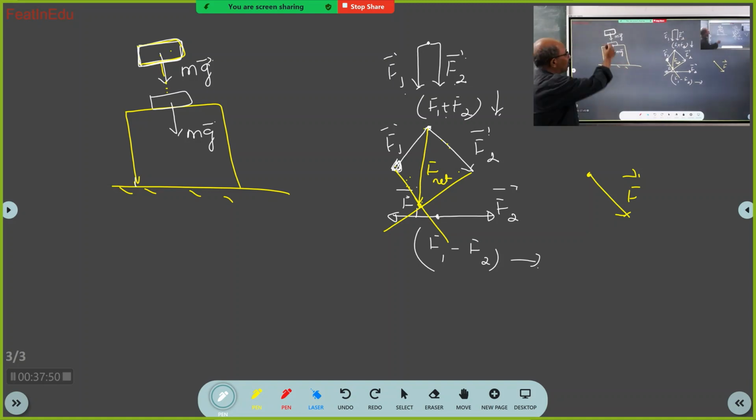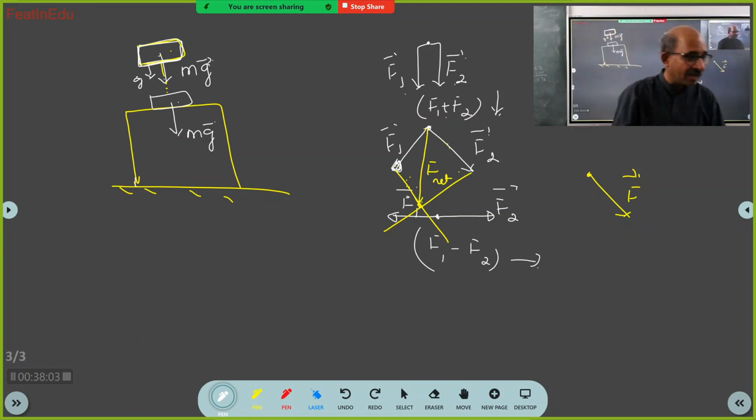But here also it is applying mg. But because of this force, this body is accelerated. But here it is not accelerated. That means this body is not accelerating. When a body is not accelerating, means what? Net force is not acting. There is no net force.